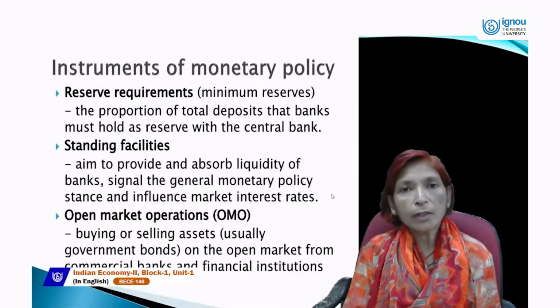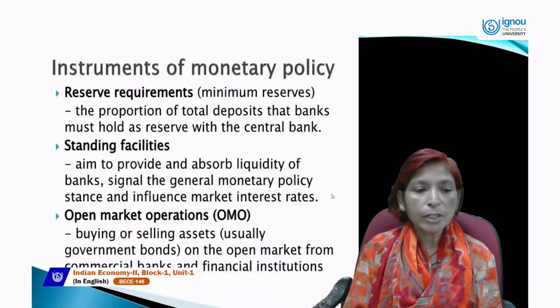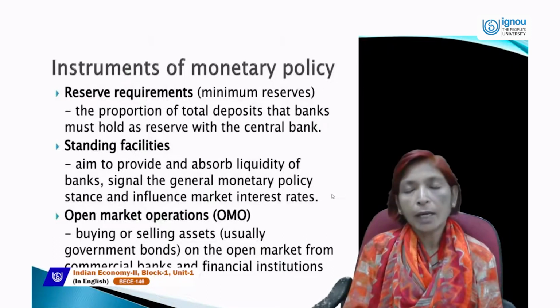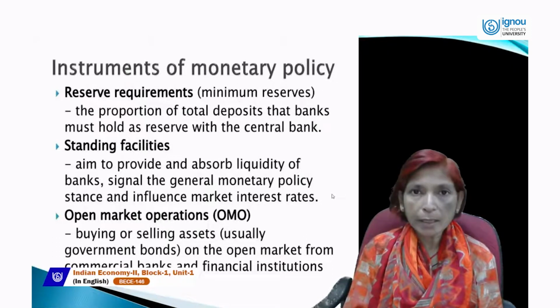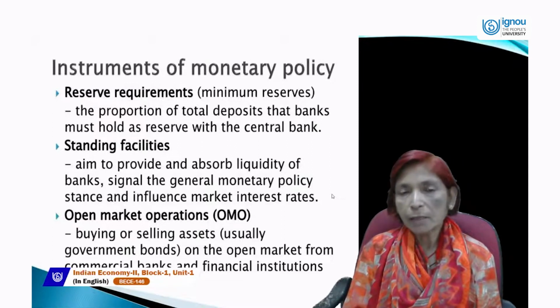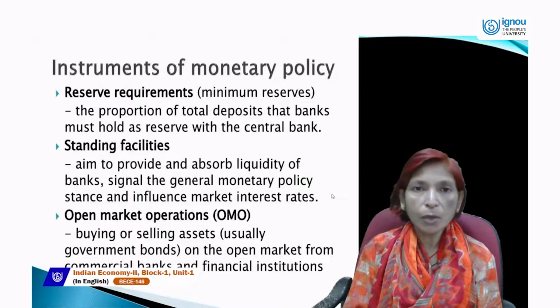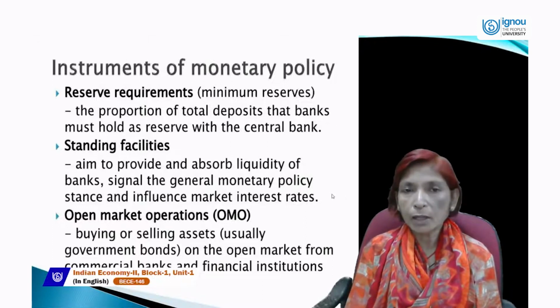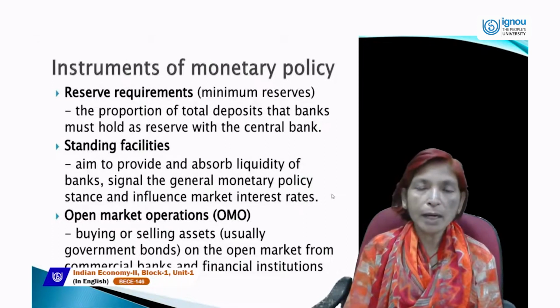Next is open market operation. Open market operations are those operations in which RBI can sell or buy securities from the public and to the public in an open market. If RBI sells securities to the public, then public purchasing power will be lower because the public will buy securities and give cash to the RBI.